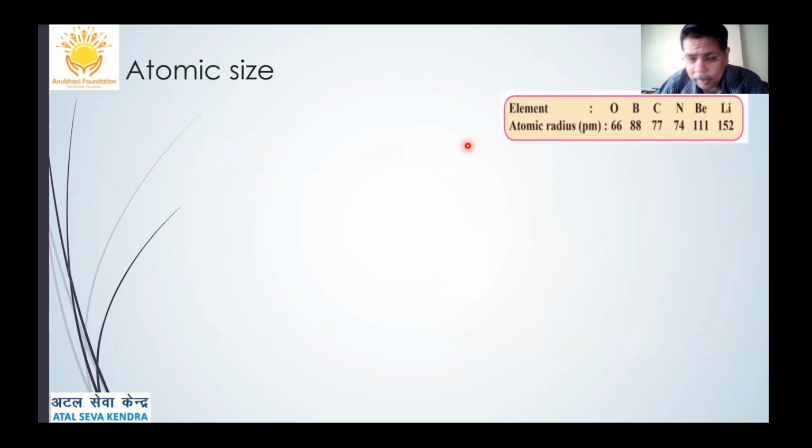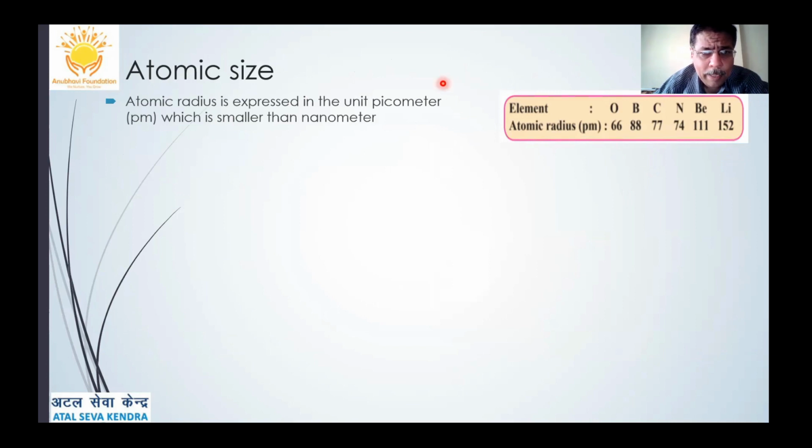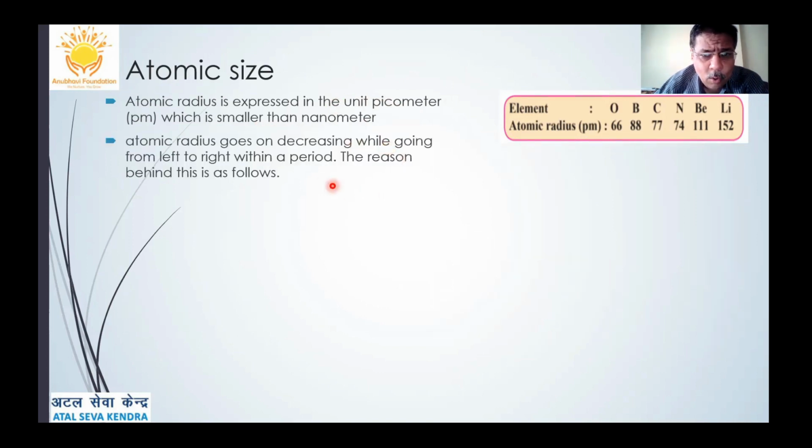Now let's talk of atomic sizes. Atomic radius is expressed in the unit picometers, which is smaller than nanometers. Atomic radius goes on decreasing while going from left to right within a period. If you see in this case, lithium, the atomic radius is 152. In the second period, beryllium 111, boron 88, carbon 77, then oxygen is 66, nitrogen is 74, and so on and so forth.